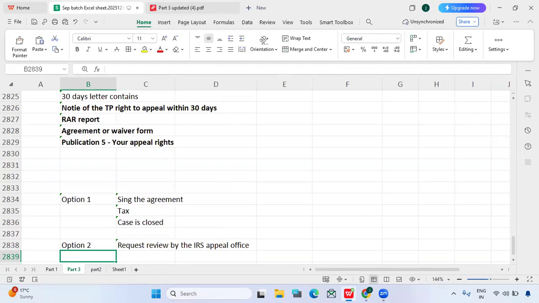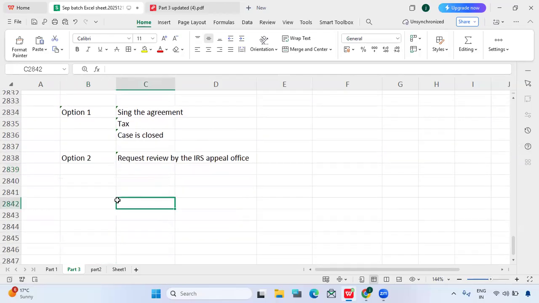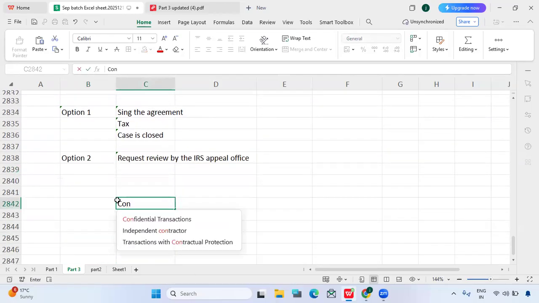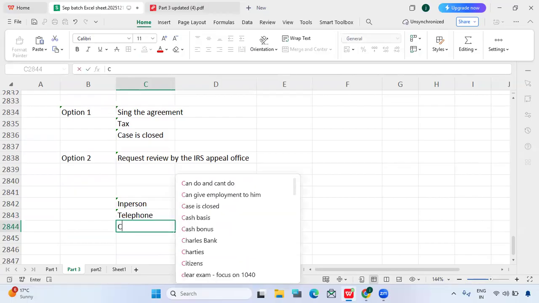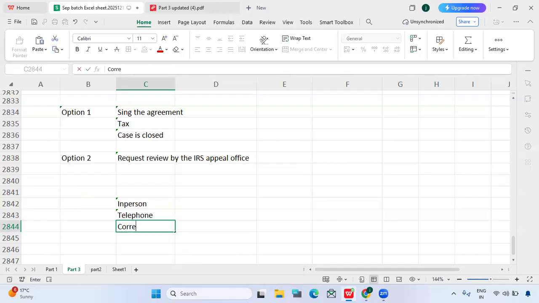It can be in person, or via telephone, or by correspondence. Correspondence means through mail communication, which again is physical mail. So it can be done in all possible ways.